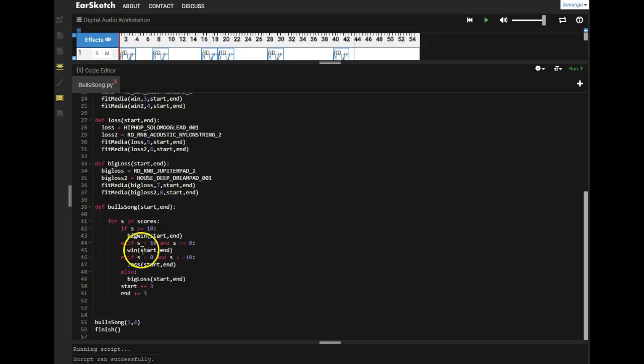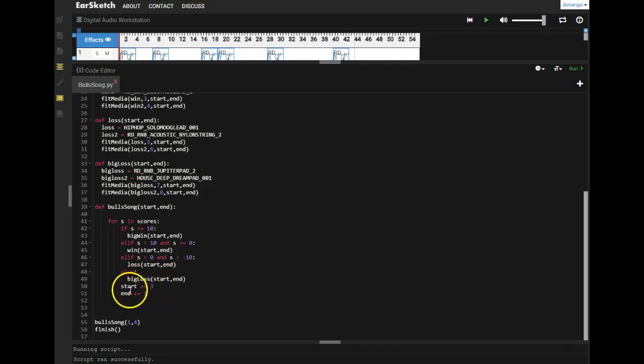And of course, then, if it didn't fall into either of those categories, then it would go to the next else if statement, where this says if s is less than 0 and s is greater than -10, then of course it would play the loss function, which is defined up here on line 27. And of course, if it didn't fall into any of those categories, it would go to the else function, which of course would be where s is less than or equal to -10. Then it would play the big loss.